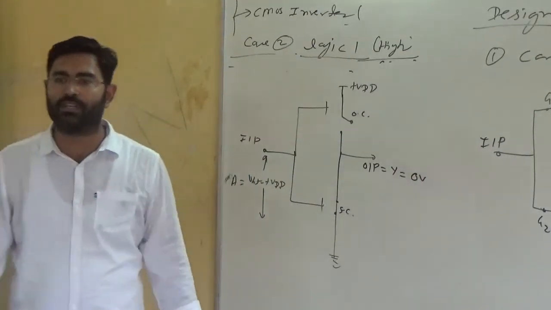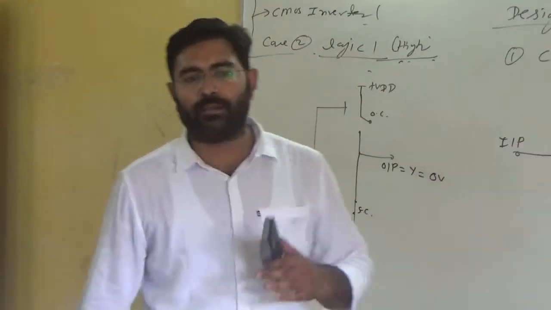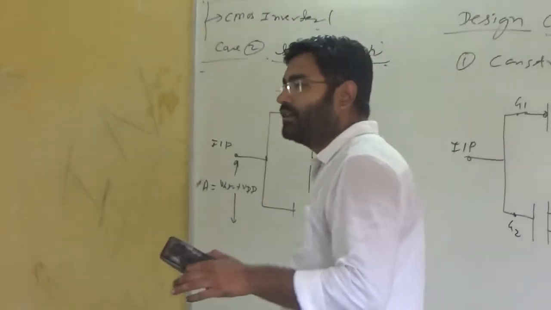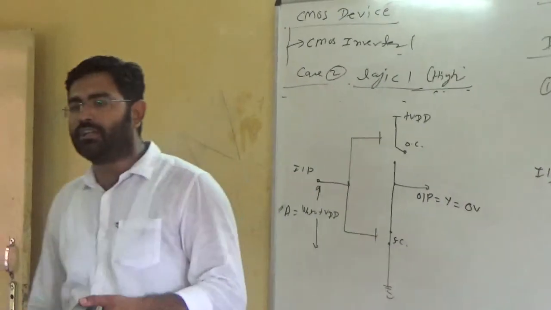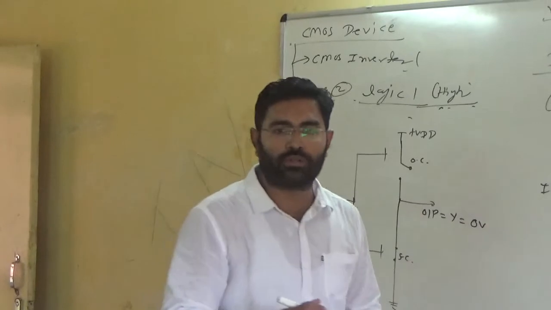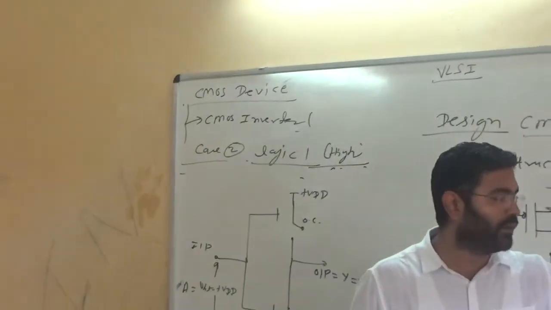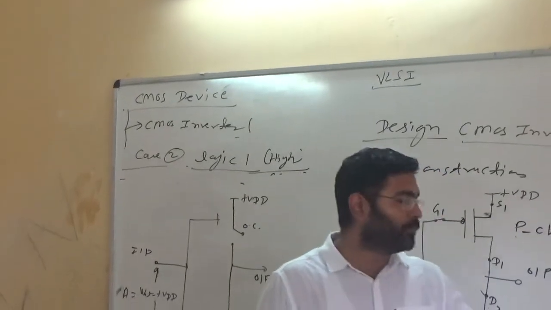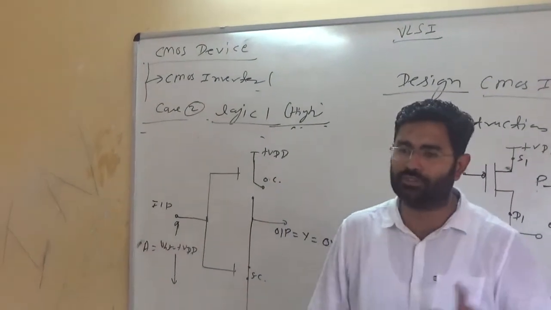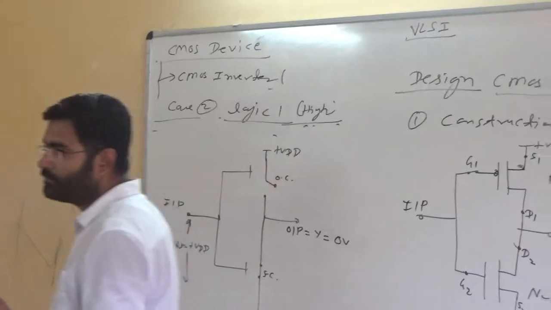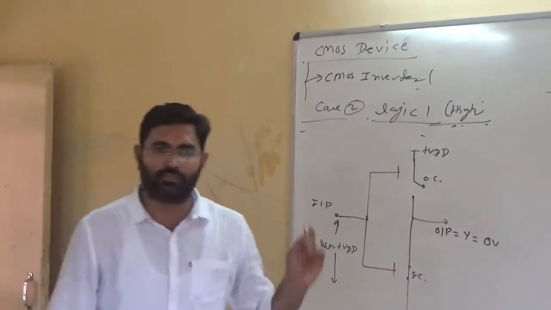Obviously, what is the meaning of the inverter? Again I am repeating, a CMOS inverter is a device which has the ability to provide an inverted output. When you are giving input 0, you are receiving output 1. When you are giving input 1, you are receiving output 0. Are you getting it? Any question regarding this topic?